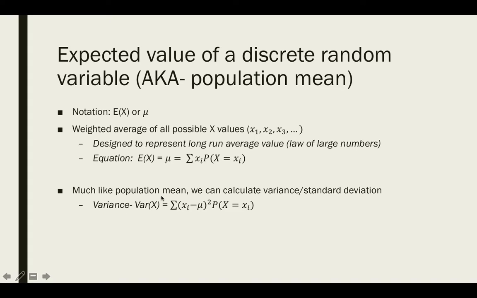And then similar to the variance, when we looked at the population, same kind of idea where we're comparing how far it's drifting away from the mean itself, or the expected value. So if I wanted to calculate the variance, I could do the same idea, see how far away each data point was from the mean, similar to how I would normally calculate variance or standard deviation, and then multiply each one of those by their corresponding probabilities, because that would then give me a good understanding of the likelihood that a certain data point is further away from the mean.